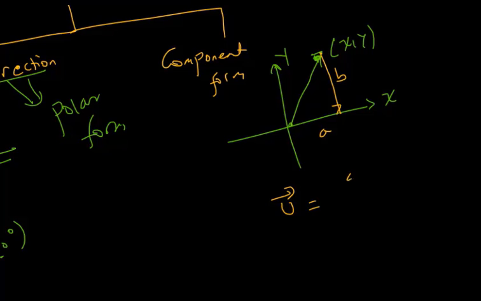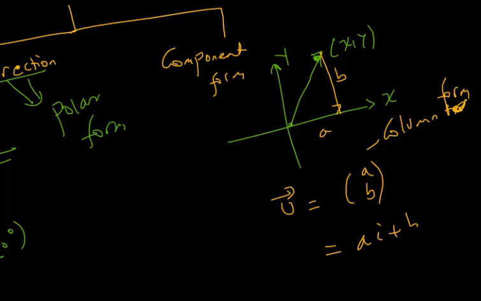Usually you can write it in column form, a over b. Or you can also write it as a i plus b j, where i and j are unit vectors. We'll see unit vectors in detail later. So these are the two forms of a vector.